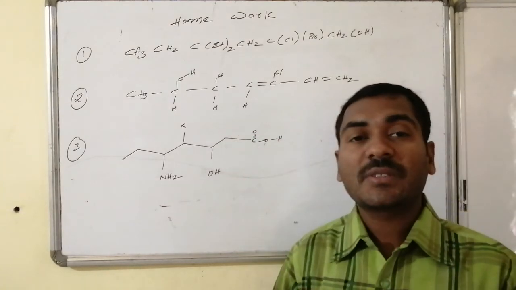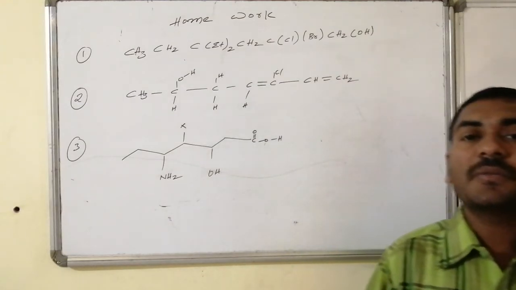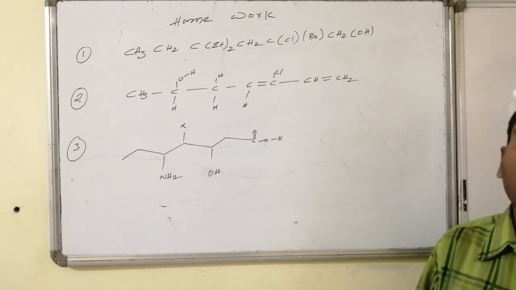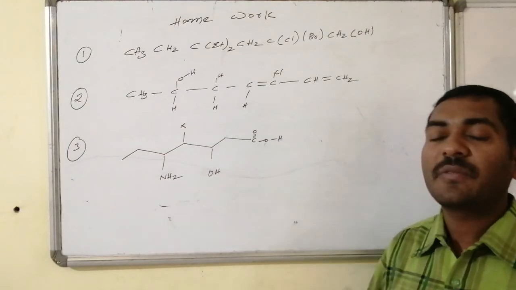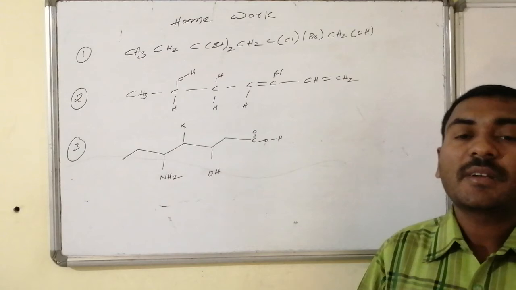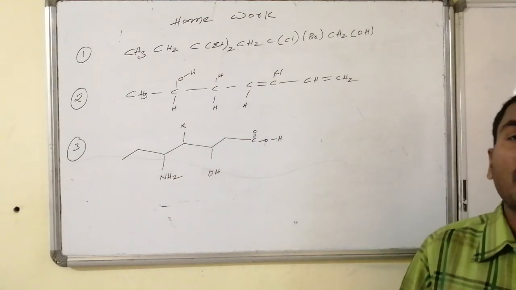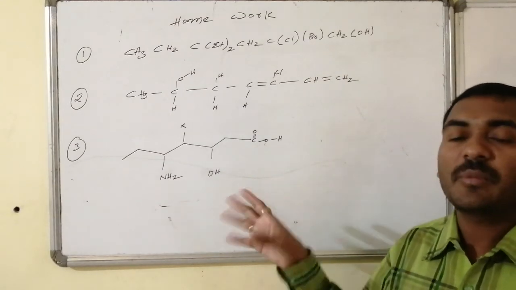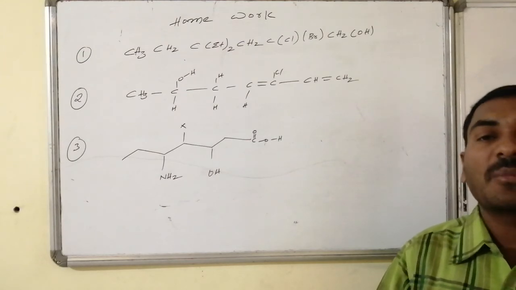And for the second question, which is given in the bond line notation, you have to write the structure in terms of compressed form as well as zigzag notation, followed by the molecular formula. And the last question, which is provided in the modified zigzag version, for that you have to write the compressed form and the bond line notation, followed by the molecular formula of the compound. Thus, for these three questions, you write all possible varieties of representations along with the molecular formula.